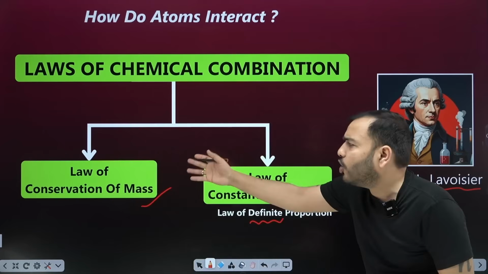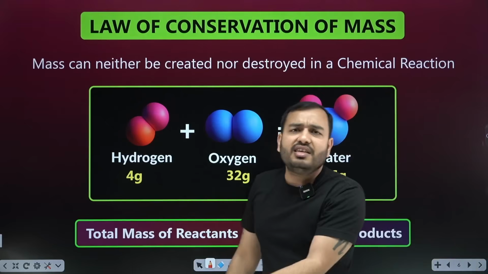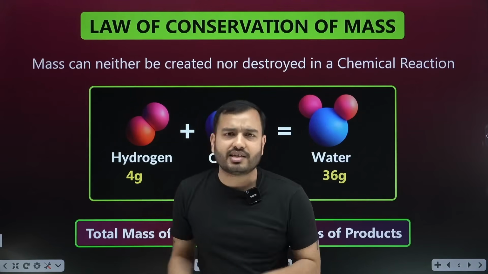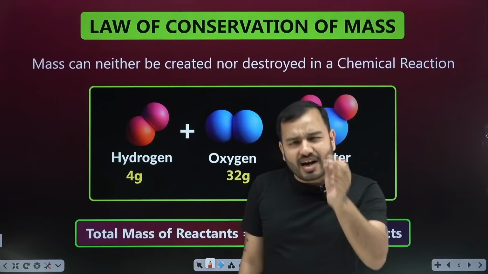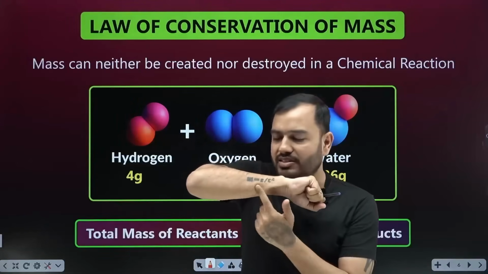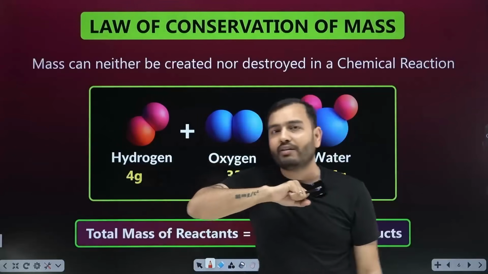First we read the easy one, law of conservation of mass. Everybody knows this. Mass can neither be created nor be destroyed. It can be changed from one form to another form. Everyone knows it. Should I tell the truth? Mass can be created. Mass can be destroyed. You see this equation in my hand. This is the mass energy equivalence of Einstein. I have written it reversed in my hand. Do comment and tell me why I have written it reversed.